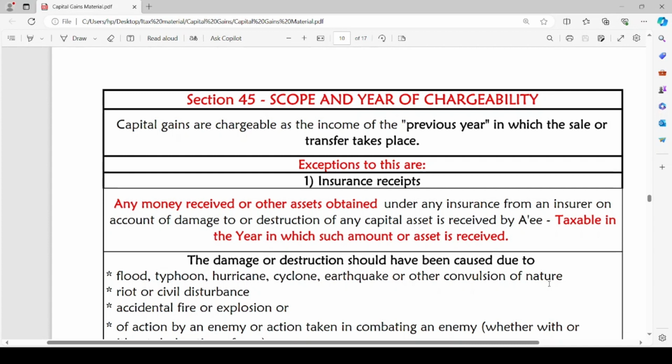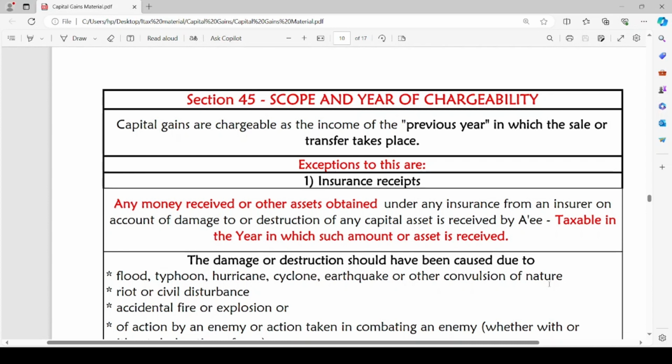Section 45 states that capital gains are chargeable as income of the previous year in which sale or transfer takes place. The sale or transfer of capital asset takes place in the previous year in which the sale or transfer of capital asset takes place. For such previous year, we are going to charge the income tax on capital gains.